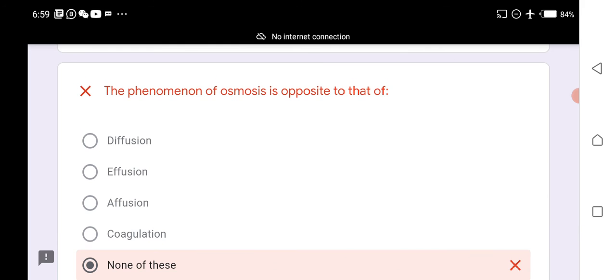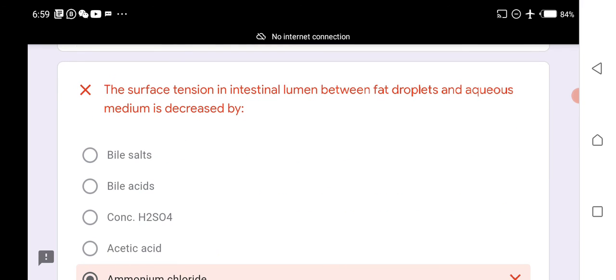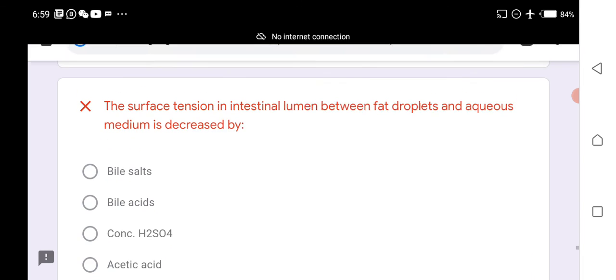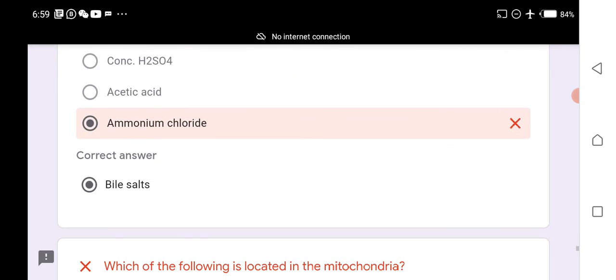The phenomenon of osmosis is opposite to that of diffusion. The surface tension in the intestinal lumen between fat droplets and the aqueous medium is decreased by bile salts.